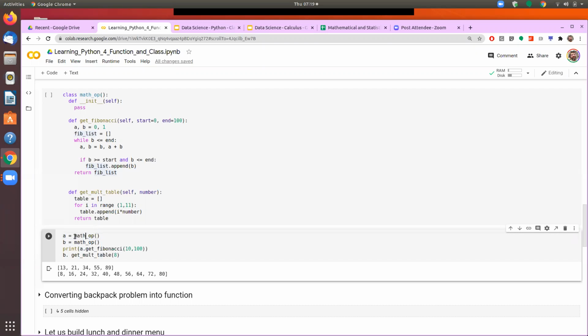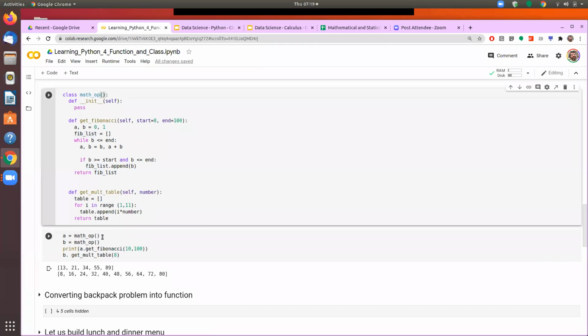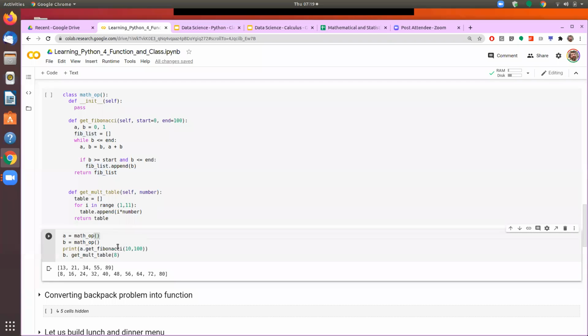I call the class name, and then since here there is no parameter required, I can just give the blank parenthesis, and then this creates an instance of the class. Now, since we want to refer to that instance over and over again, we will store it in a variable. So now A becomes the first instance of the class. Now B becomes the second instance of the class.